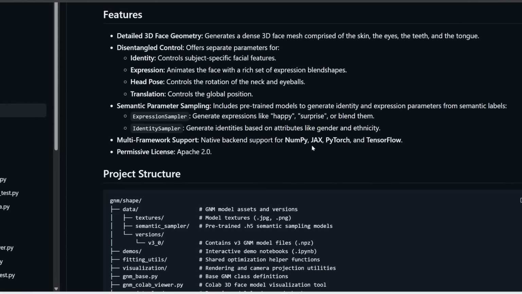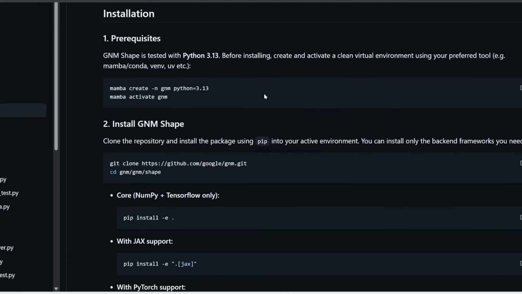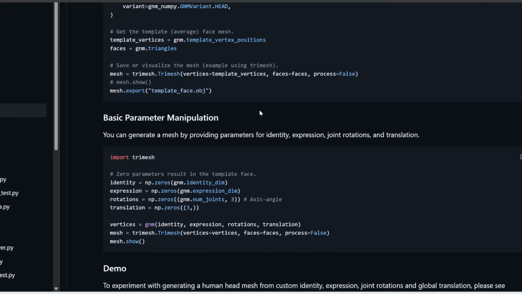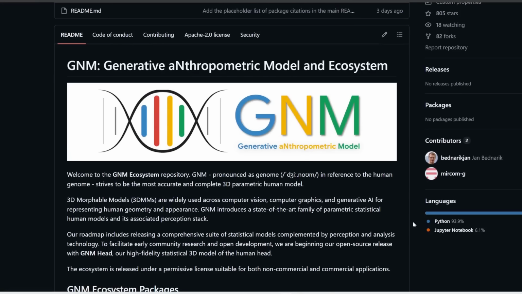The awesome thing is they've released this under the Apache 2 license, so you can pretty much do whatever you want with it, including commercial usage. And here it contains all the instructions on how to download and run this locally on your computer. If you're interested in reading further, I'll link to this main page in the description below.